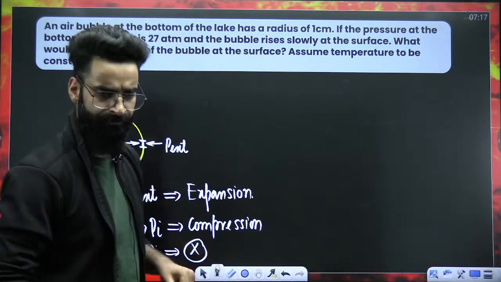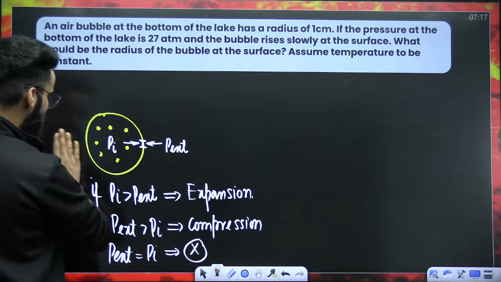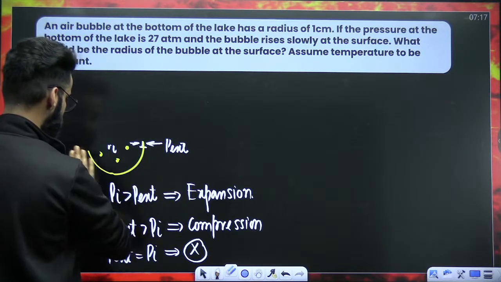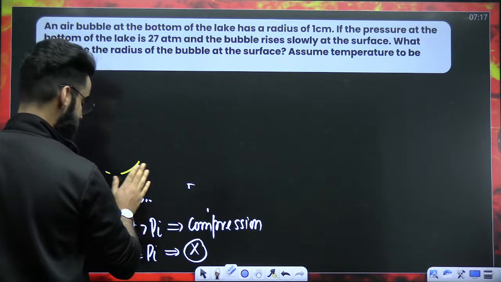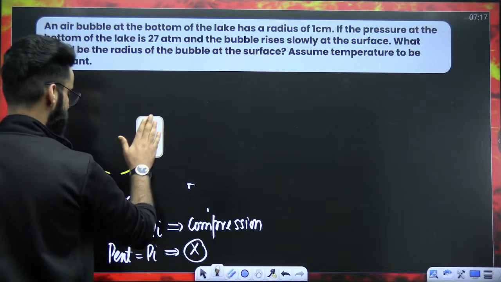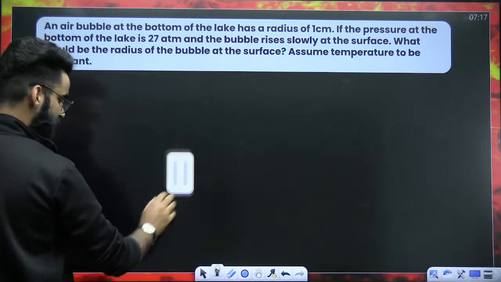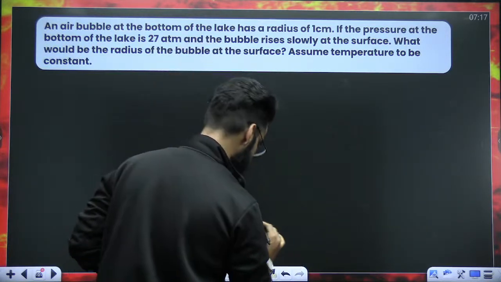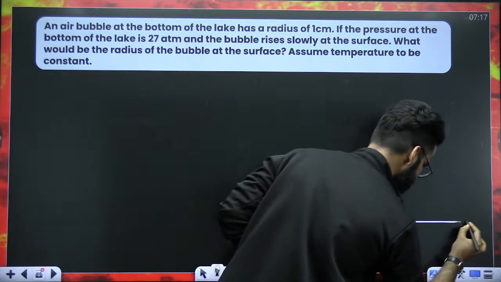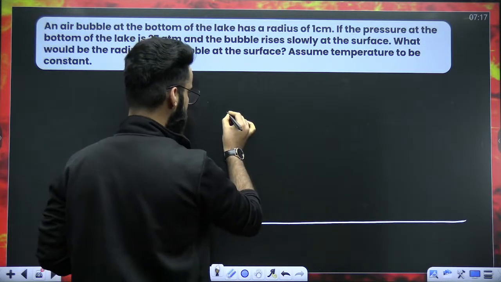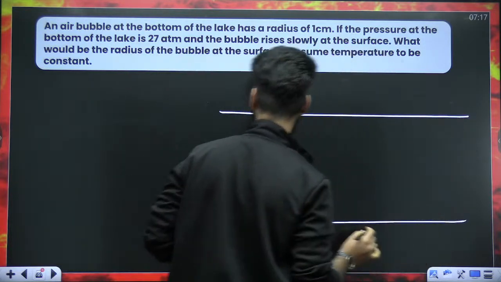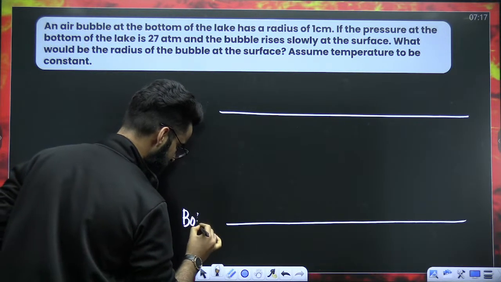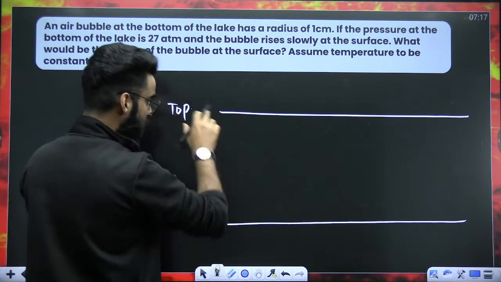Now, guys, understand one simple thing. Now you can see exactly how we are going to solve the question which is given to us. The question says, an air balloon is present at the bottom of the lake. Let's say this is the top surface of the lake, and this is, for example, the bottom surface of the lake.